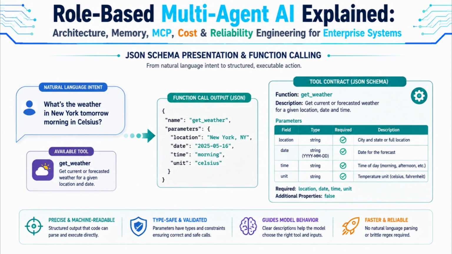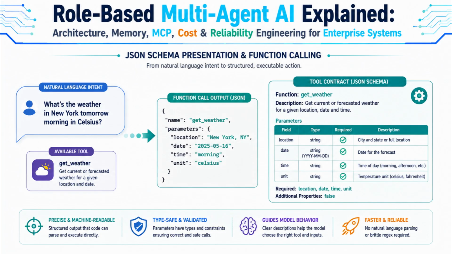When the model decides a tool is needed, instead of producing a conversational sentence like "I'll check the weather now," it's trained to produce a structured JSON object matching that schema, the function name and a parameters object with the correct fields, correct types, ready for your orchestration code to parse and execute directly, with 0 natural language parsing required on your end. This is the mechanical bridge between what the model thinks it should do and your code acting.